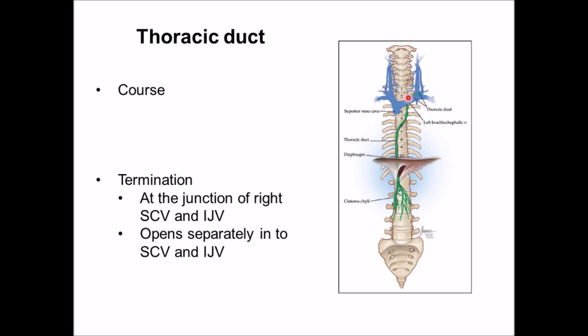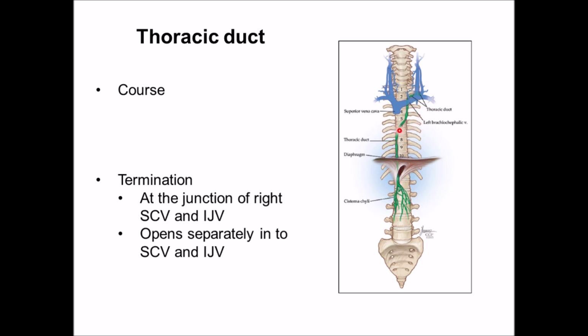At the root of neck, it arches laterally at C7 vertebral level, and finally it turns downwards and terminates at the junction of left internal jugular vein and left subclavian vein. The termination of thoracic duct varies. Sometimes this thoracic duct divides into small branches which directly open into the internal jugular vein and the subclavian vein on the left side.